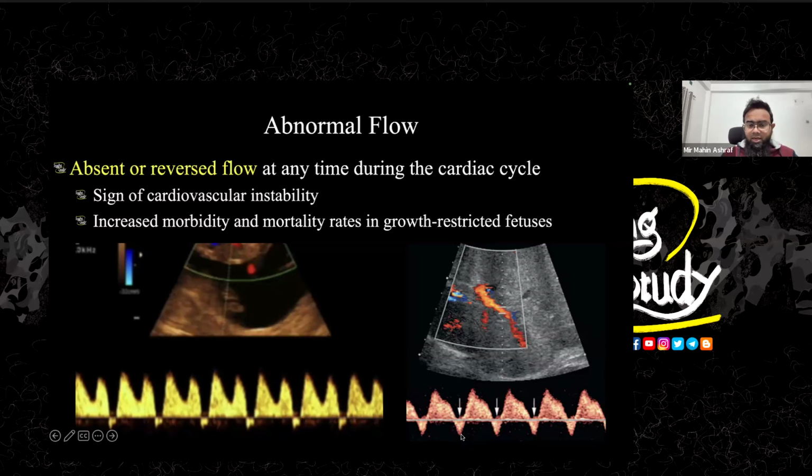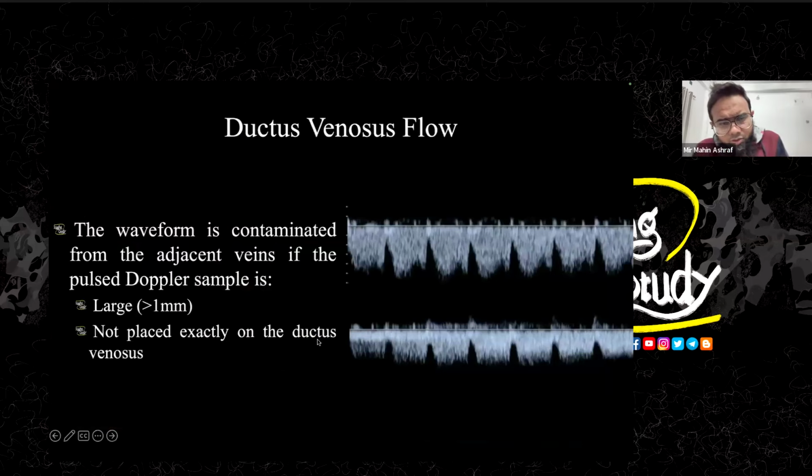So here is also another reversal of flow. The more the reversal, the more prominent the reversed A wave, the more significance it carries. So it indicates a sign of cardiovascular instability. So the fetus may not have a good cardiac condition right now, so you definitely should go for the delivery procedure if it is suitable. So anyway, sometimes it may make you confused.